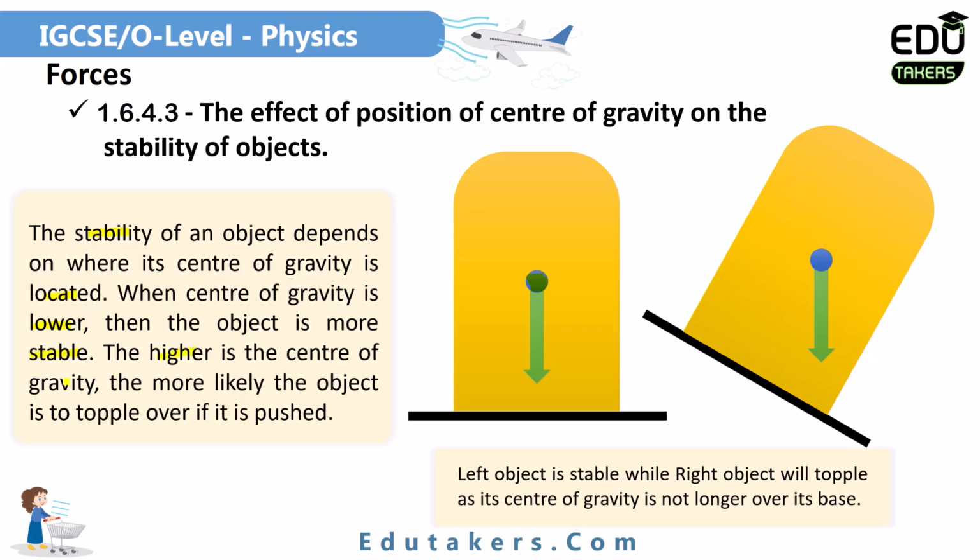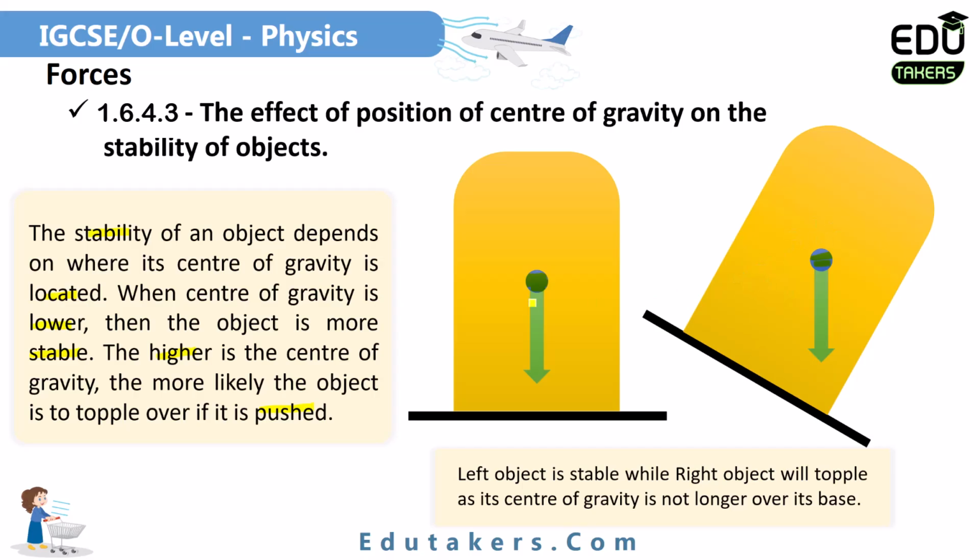The higher the center of gravity, the more likely the object is to topple over if it is pushed. The first figure, the left hand figure, shows the object is stable because its center of gravity is lower. The second figure, on the right hand side, shows that if you push the object, it will topple. It is because the center of gravity is no longer over its base, and it is not as low, as it is shifted in an upward direction.